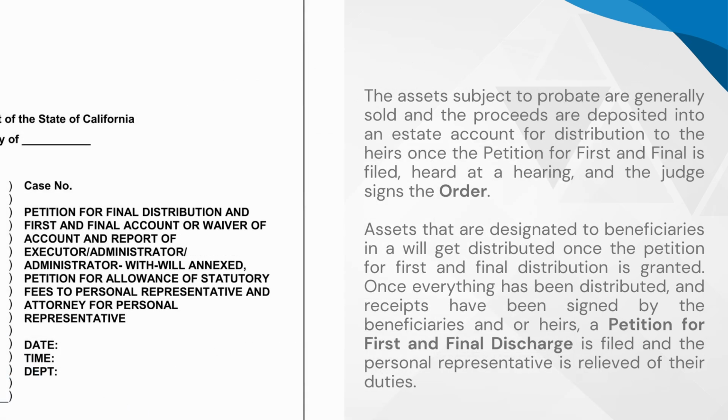The assets subject to probate are generally sold and the proceeds are deposited into an estate account for distribution to the heirs once the petition for first and final is filed, heard at a hearing, and the judge signs the order. Assets that are designated to beneficiaries in a will get distributed once the petition for first and final distribution is granted. Once everything has been distributed and receipts have been signed by the beneficiaries and or heirs, a petition for first and final discharge is filed and the personal representative is relieved of their duties.